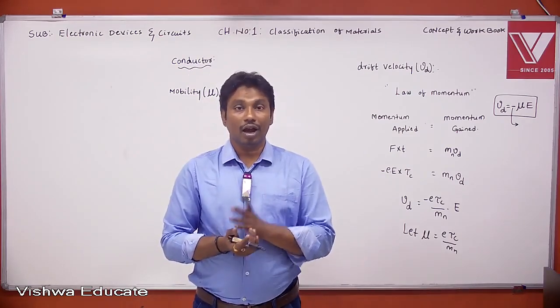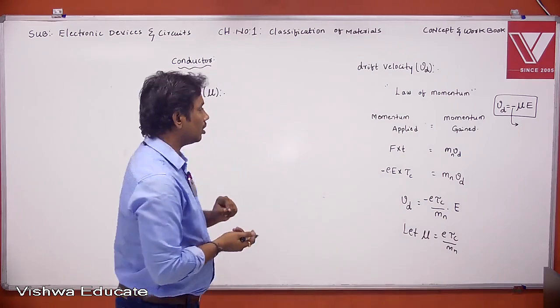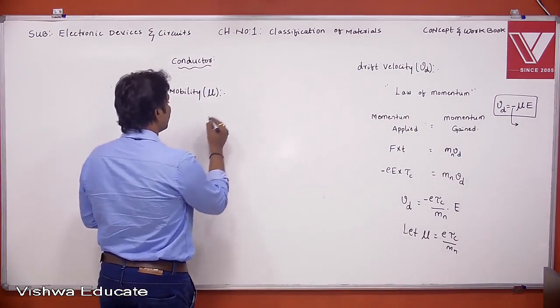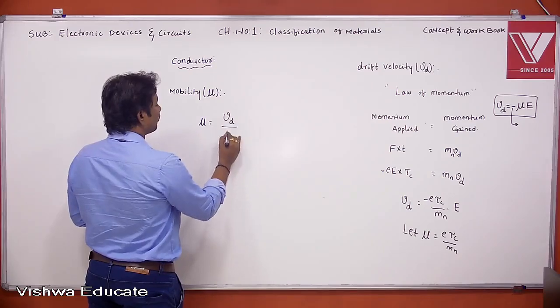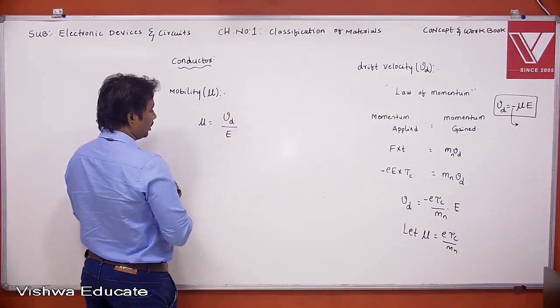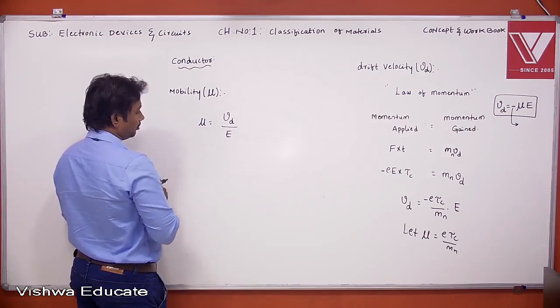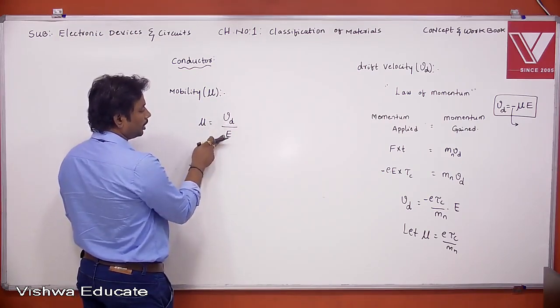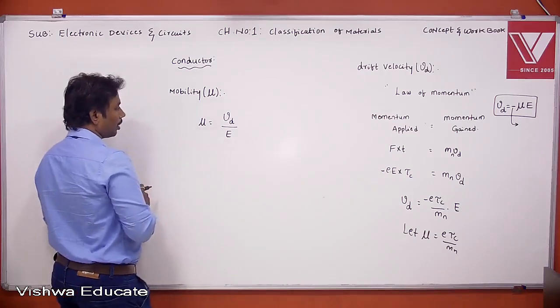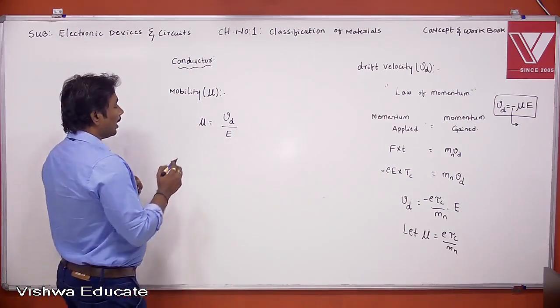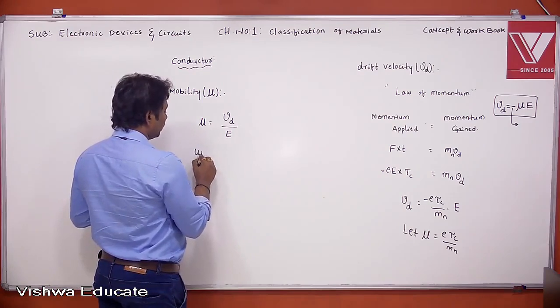Mobility. Or we can also define like this: mobility is nothing but the ratio of drift velocity per unit electric field is called as what actually? Mobility. Drift velocity per unit electric field is also called mobility.